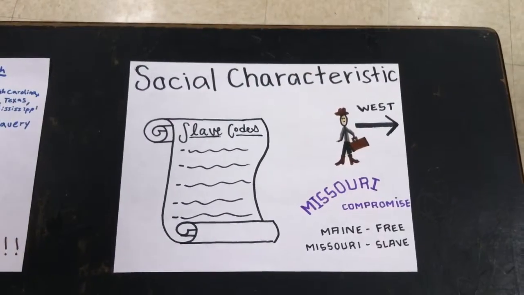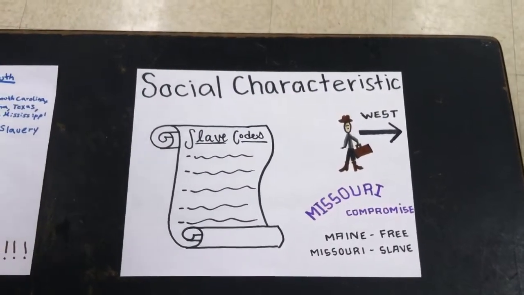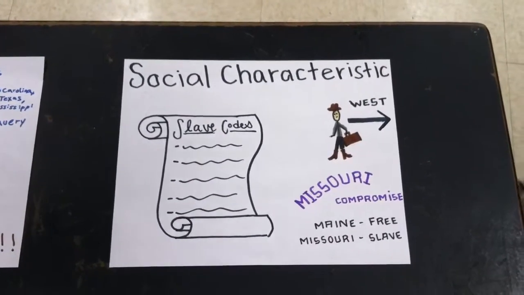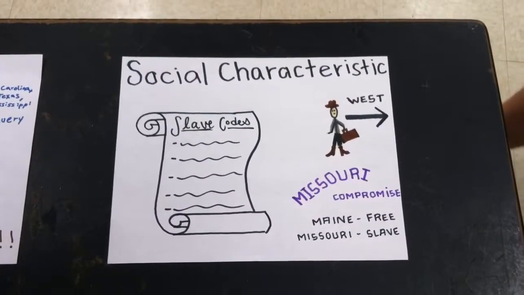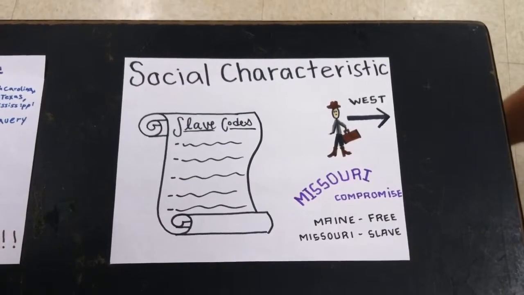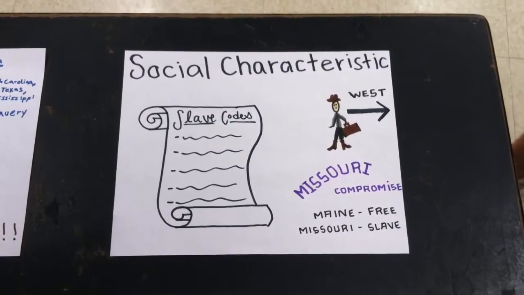Slave codes were instated for each state, and some included rules such as special curfews for the slaves and the inability of African Americans to serve jury duty or testify against a white citizen. As a result, in 1800, there was a significantly smaller number of free African Americans in the southern states as compared to those in the north.